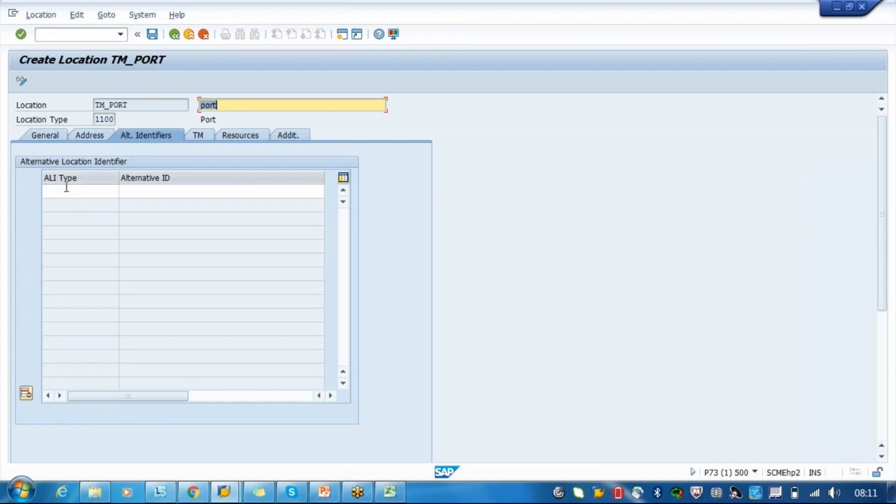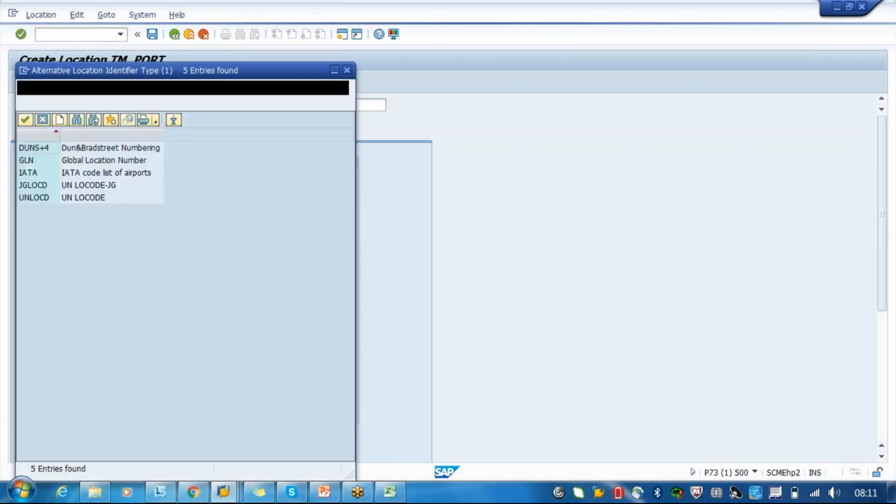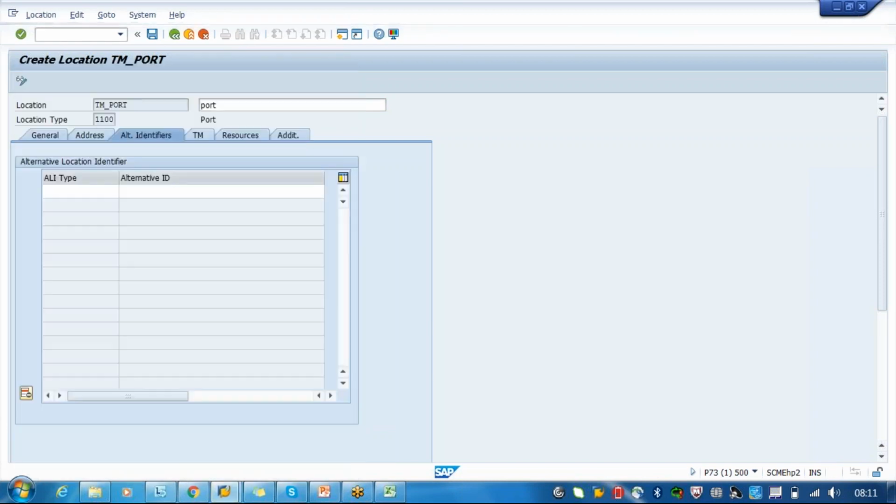Alternative identifiers for this particular plant, if you want any alternative identifiers for this location, you can just enter here. What is this alternative identifier?